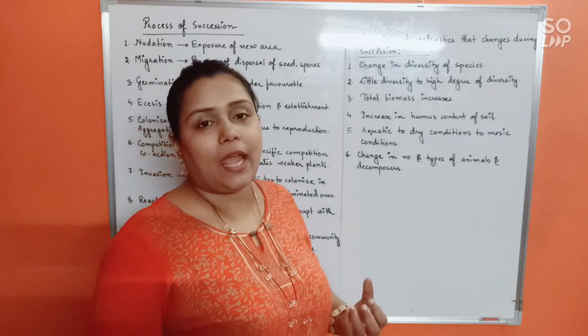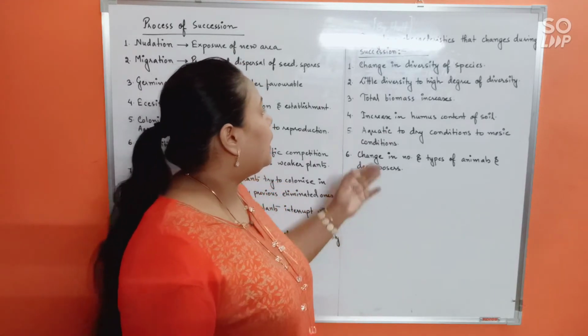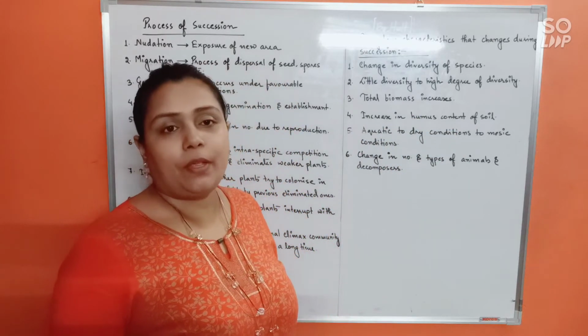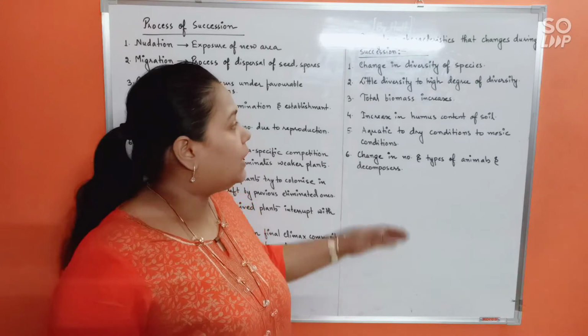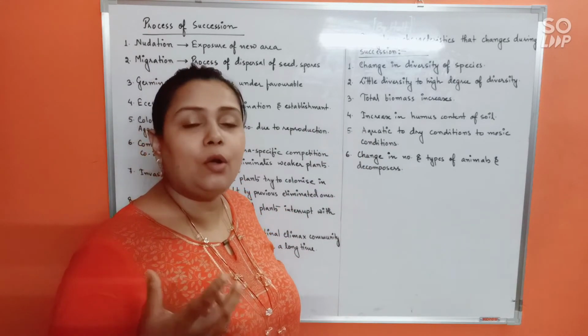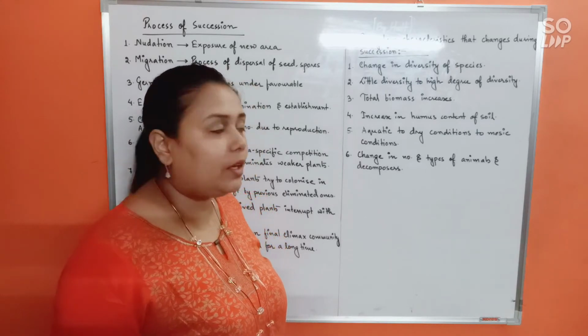Of course, the organic matter content or the biomass will also increase. Increasing humus content of the soil. Again, with respect to the organic matter increased in the ecosystem, the amount of fertile or nutrient-enriched humus will also increase in the soil.